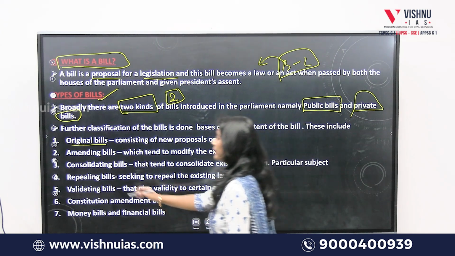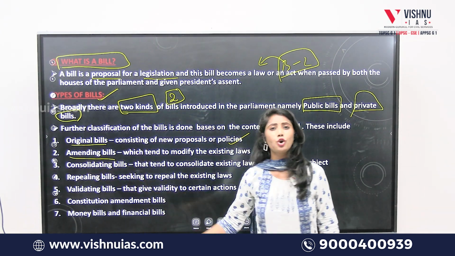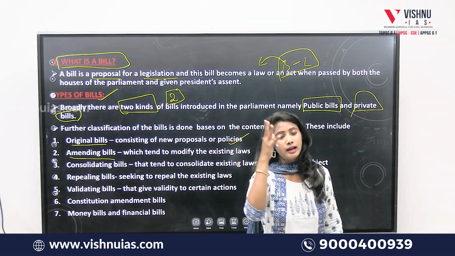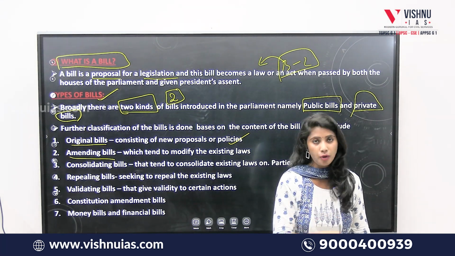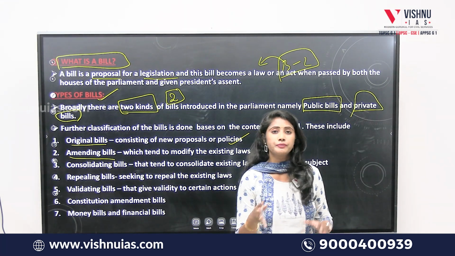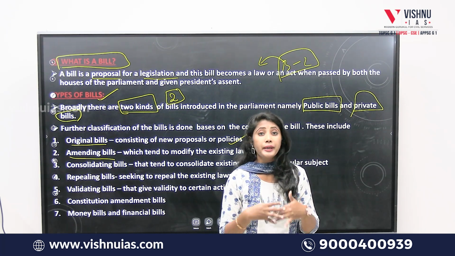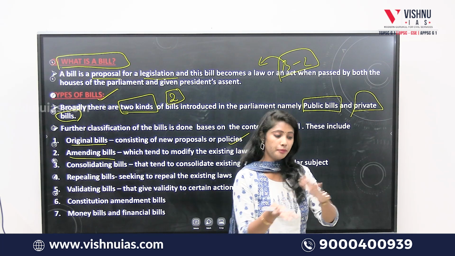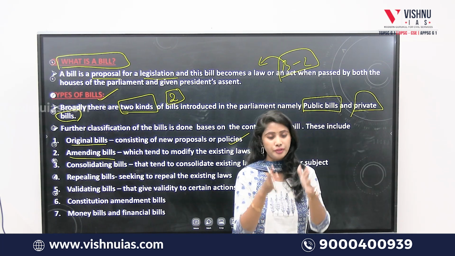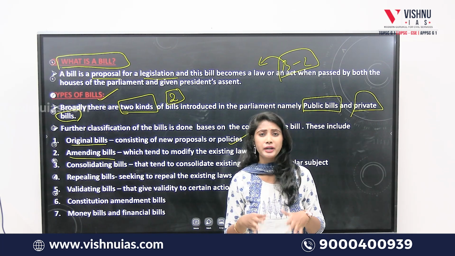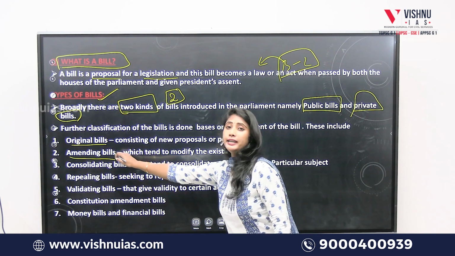And second is amending bill. Amending bill is not a newer one. It is already an act in existence, and the Parliament decides to amend it or make changes, either by adding or deleting any of the proposals already in that particular act.